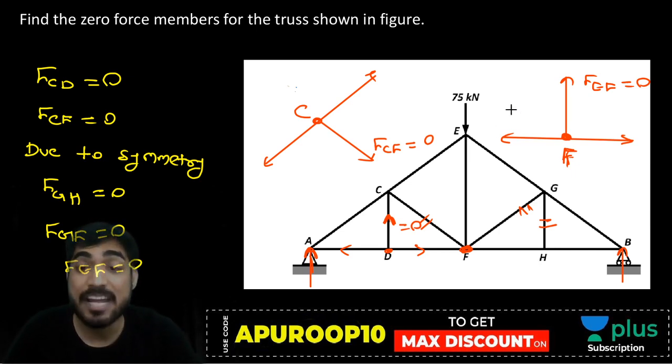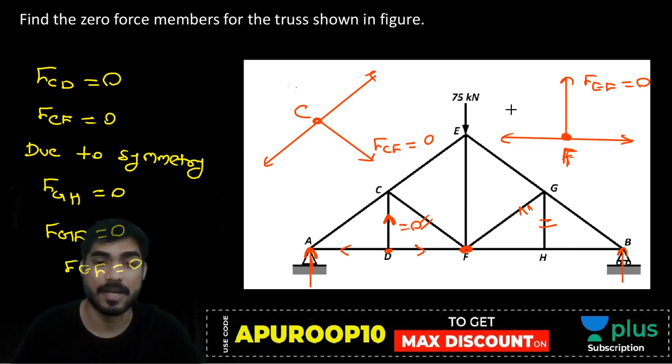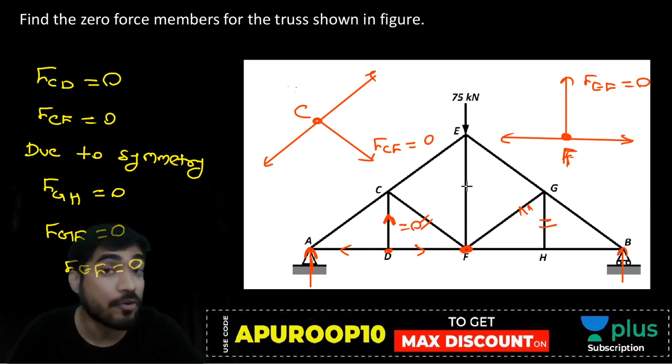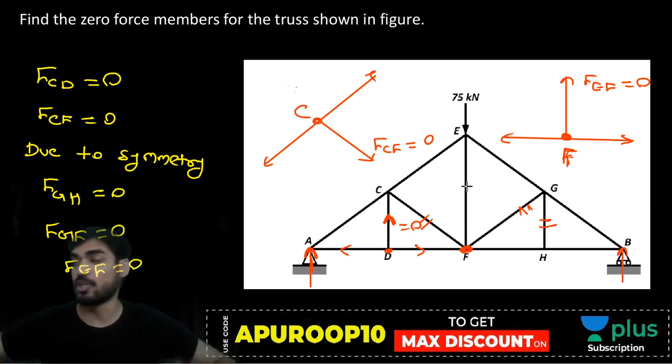So there are 5 zero force members: CD, CF, GH, GF and EF. All these are zero force members. Is it clear to you?